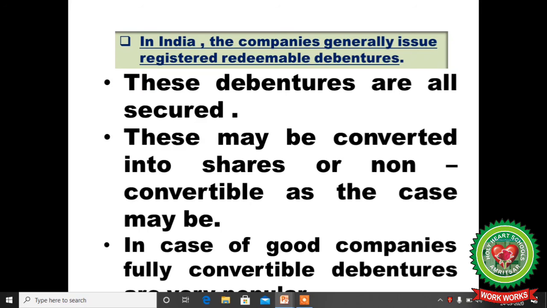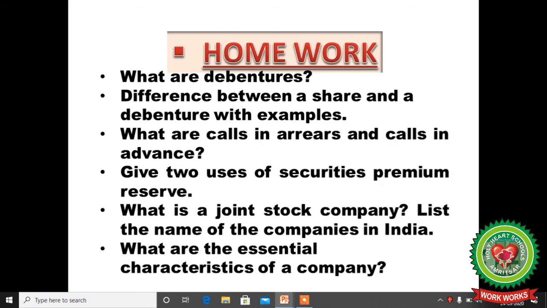In India, companies generally issue registered redeemable debentures. Which type of debentures? Registered means the name, address, everything of the debenture holder is registered with the company, and redeemable, which can be bought back by the company after some time period. These debentures are all secured. These may be convertible into shares or non-convertible as the case may be. In the case of good companies, fully convertible debentures are issued.